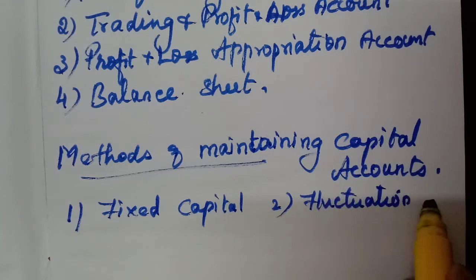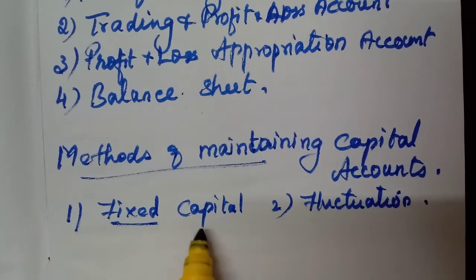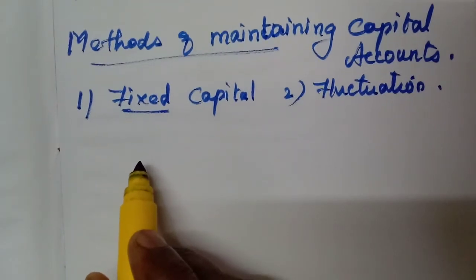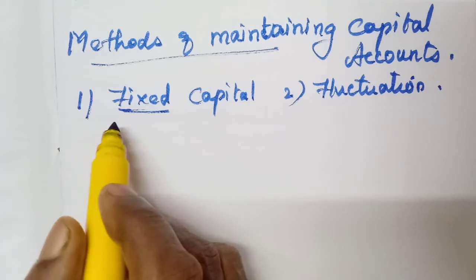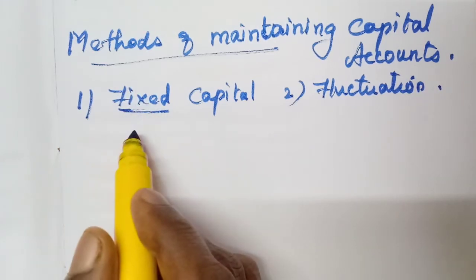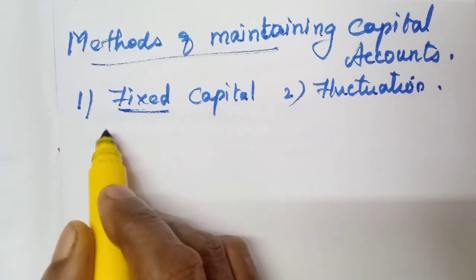From the name itself we can understand that capital will be fixed. The capital introduced by the partners will be the same. It will not change, it will not fluctuate, it will be fixed. So in this method we need to prepare two accounts.